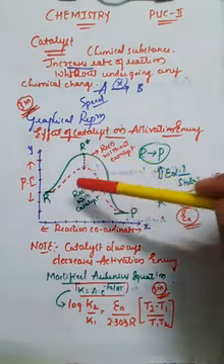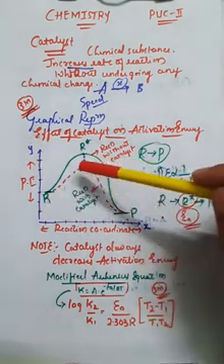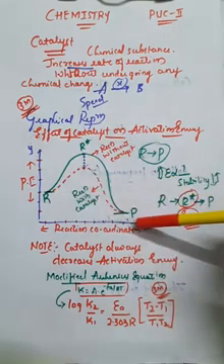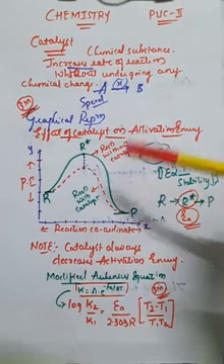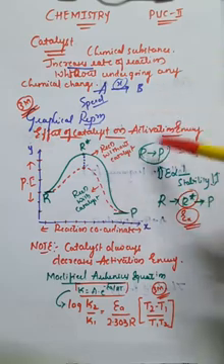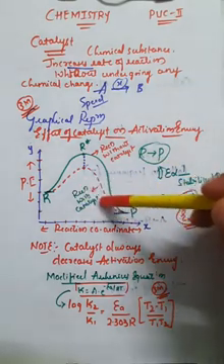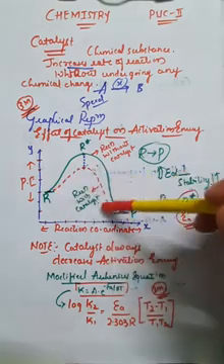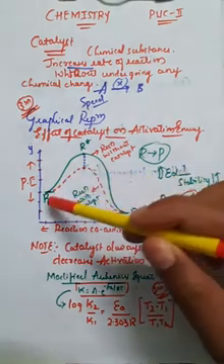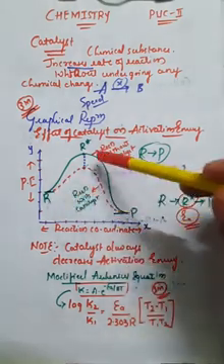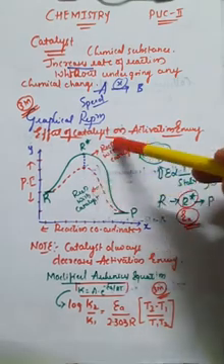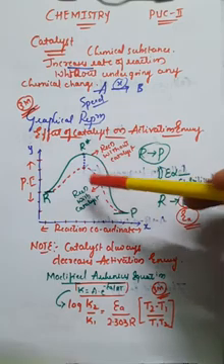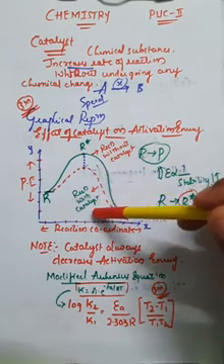So here you can observe the reactant will convert into product very easily, conveniently, and with a faster process. In the presence of catalyst, it takes another route for the formation of product. That is the difference between the two lines: the green line shows the reaction without catalyst, and the red line represents the reaction in the presence of catalyst.